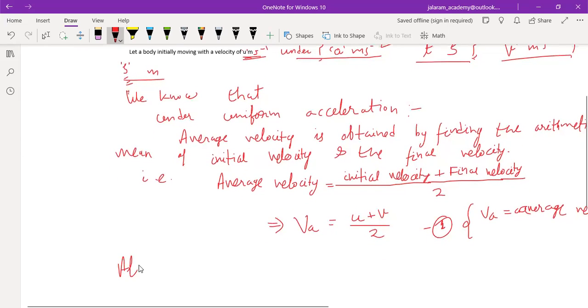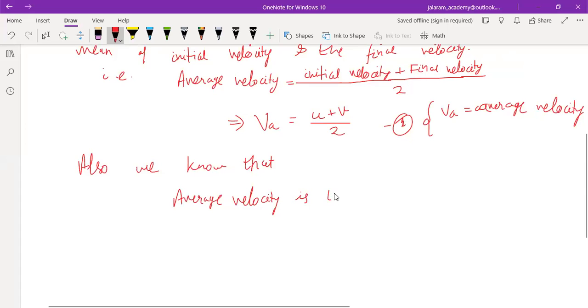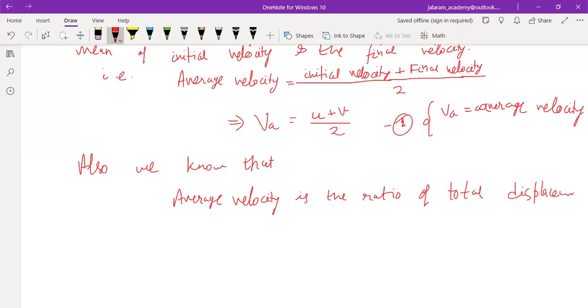Now write also, we know that average velocity is the ratio of total displacement to the total time taken.